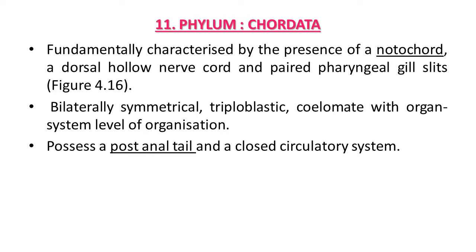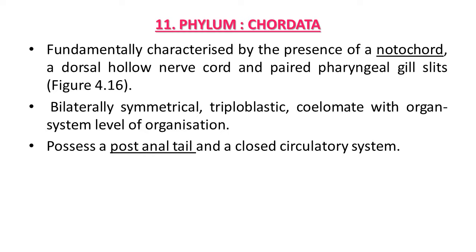Phylum Chordata is fundamentally characterized by the presence of notochord. That's why they are known as Chordata. They have a dorsal hollow nerve cord and paired pharyngeal gill slits, which we will study in detail in a further figure also. If you remember the structure of notochord, we have already studied it in the same chapter.